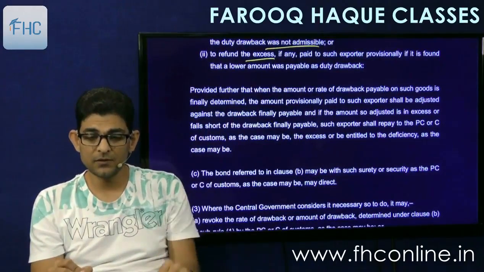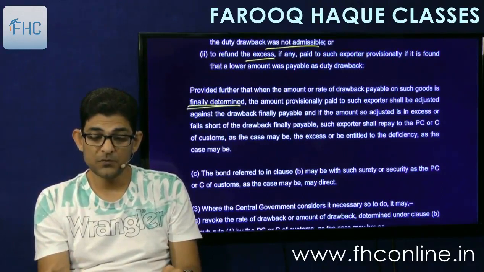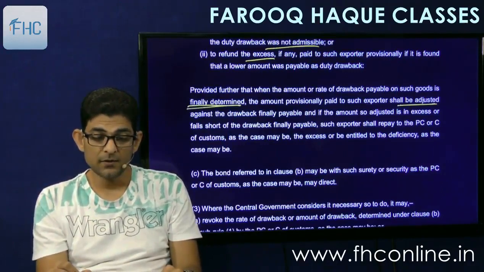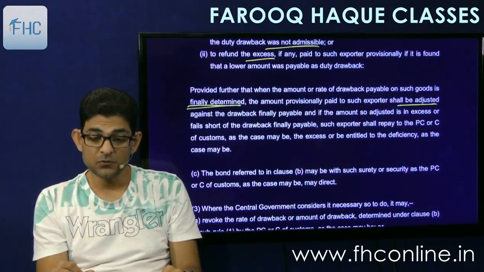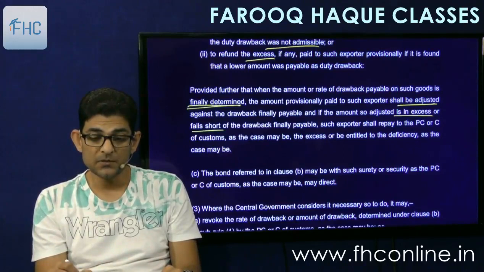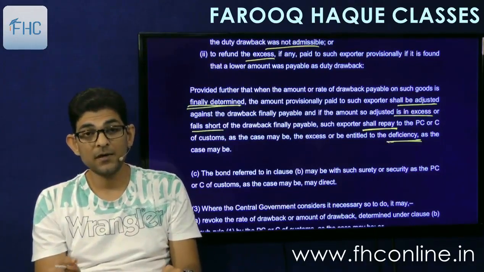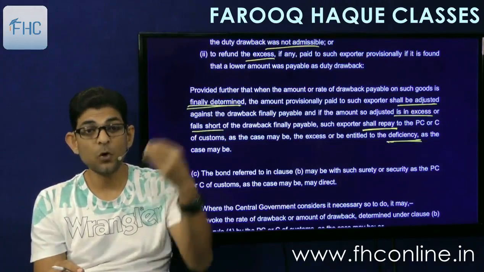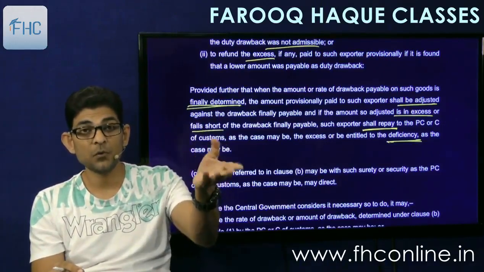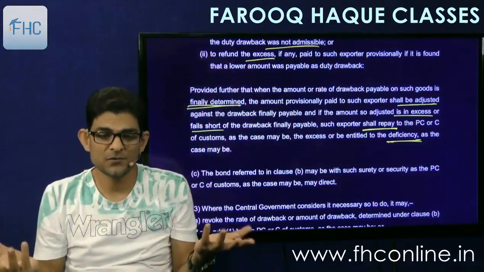And then it is given that when the final determination is made, the amount paid provisionally will be adjusted against the amount finally payable. If the amount so adjusted is in excess or falls short of the drawback finally payable, such exporter shall repay to the PCOC, or, as the case may be, the excess or the deficiency will be paid. If provisional was less and final is more, the government will give him the difference. If the provisional was more and the final is less, the assessee will refund the amount to the government.